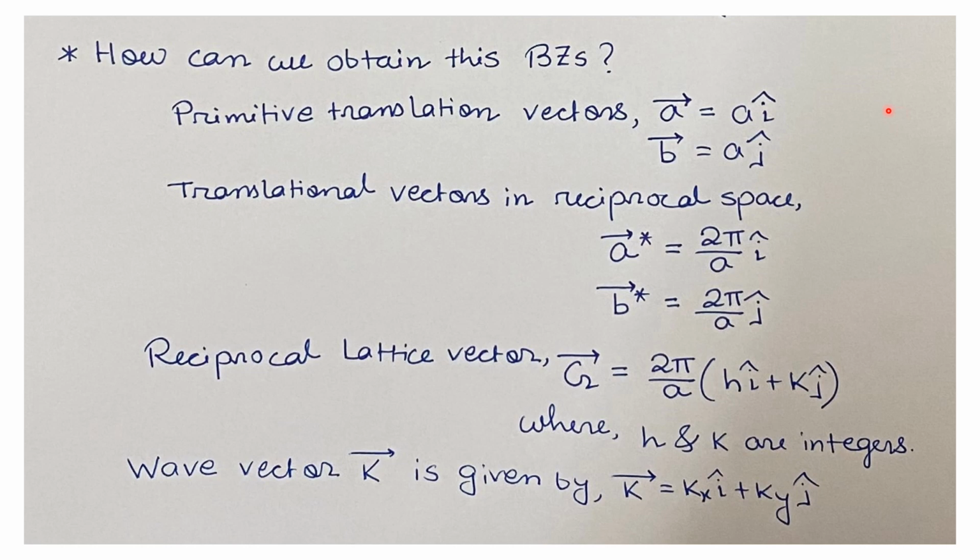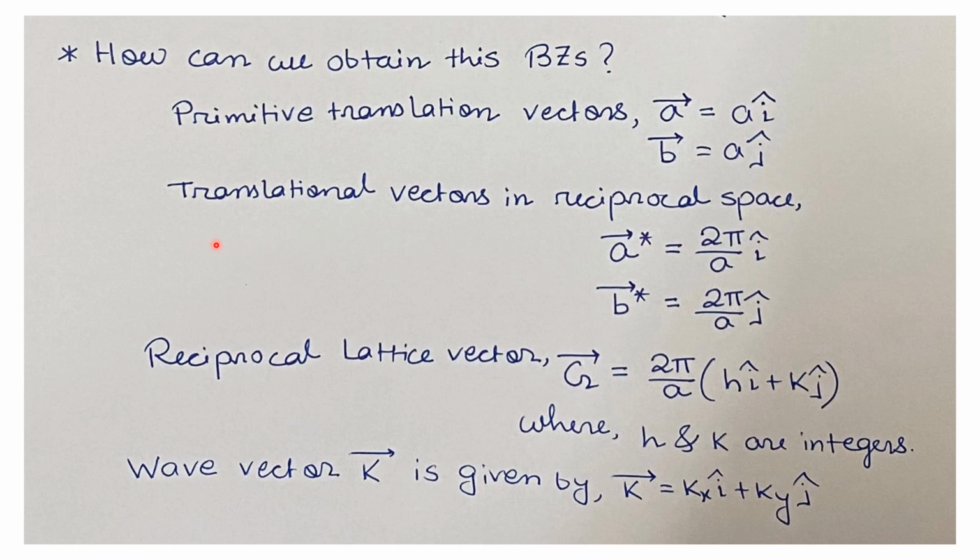Now we'll understand how we can construct the Brillouin zones and boundaries from the mathematical equation. For this, we need primitive translation vectors for the 2D square lattice. Those are a vector equals to a i cap, along the x direction, and b vector equals to a j cap along the y direction.